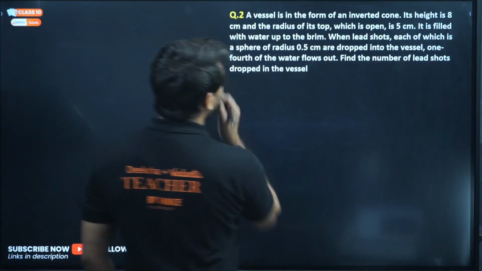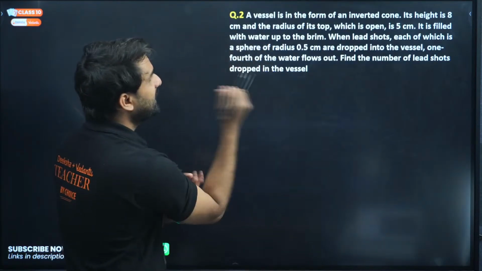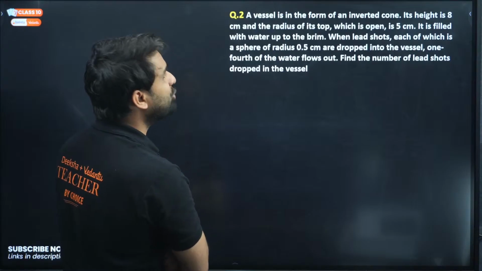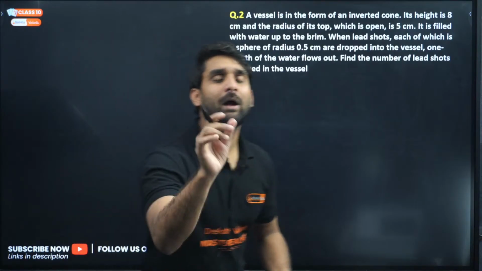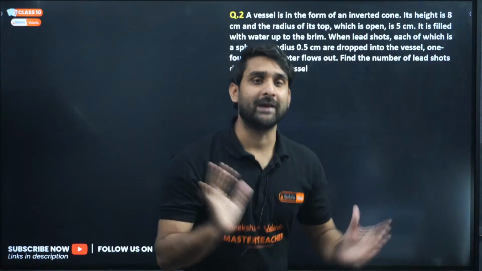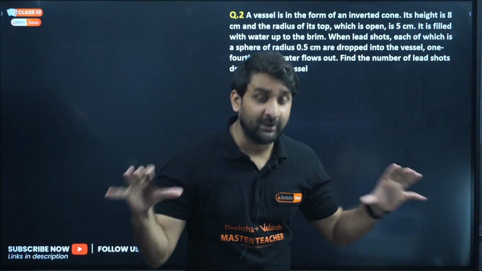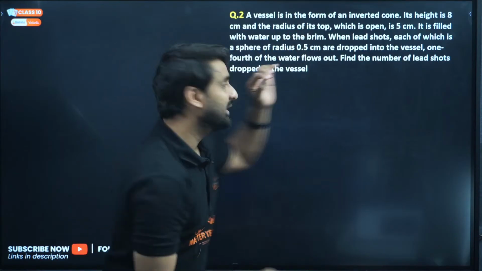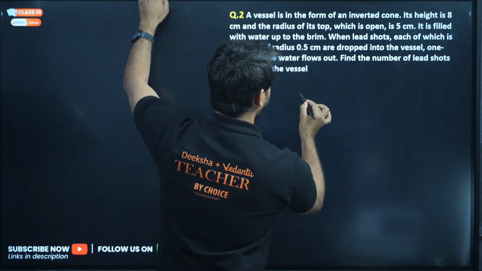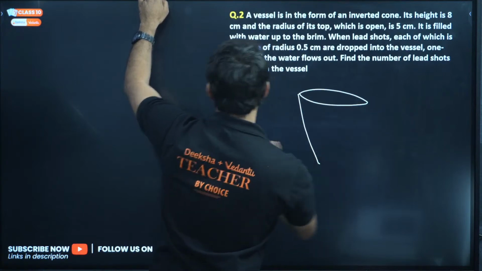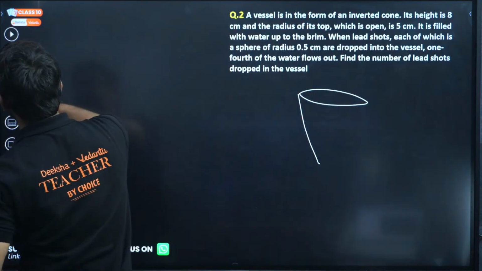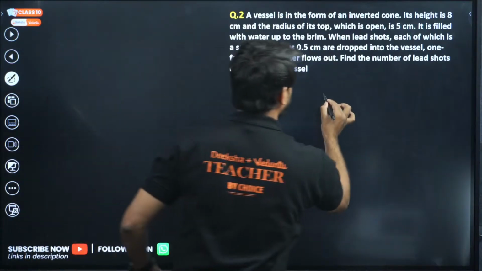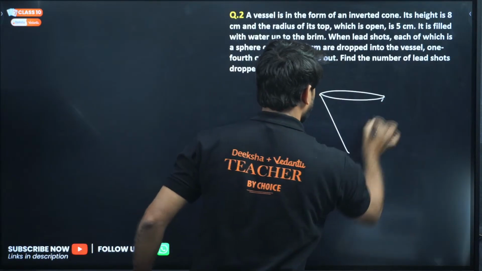A vessel is in the form of an inverted cone. Its height is 8 centimeter and the radius of its top, which is open, is 5 centimeter. So what you need to do here is first draw the diagram. Read the question carefully and draw the diagram. So there is a cone which is in inverted form. Is it clear? So this is a cone here, in inverted form.